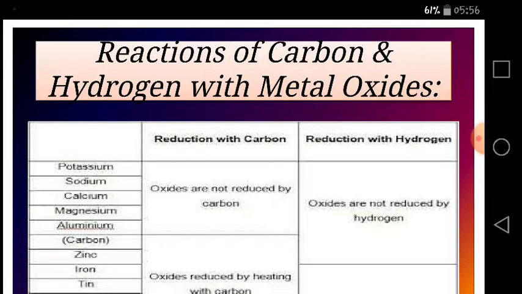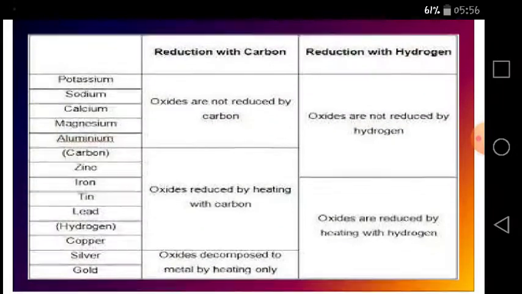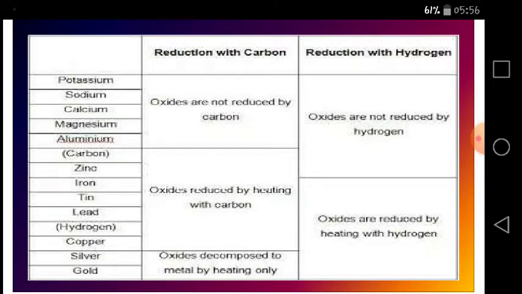Another set of reactions is of metal oxides with carbon and hydrogen. Dear students, we can see here that potassium, sodium, calcium, magnesium and aluminium oxides are not reduced by carbon, while zinc, iron, tin, lead and copper oxides are reduced by heating with carbon.